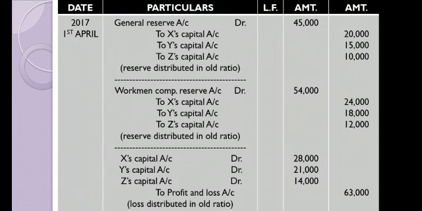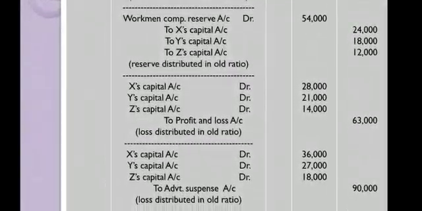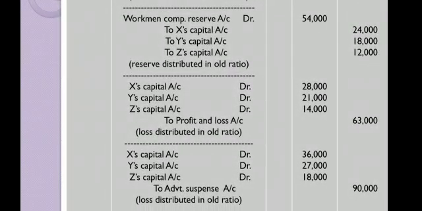Then workman compensation reserve account debit to X's capital account, Y's capital account, Z's capital account. The value was 54,000 divided in old ratio. The credit given will be 24,000, 18,000 and 12,000. Then X capital account debit, Y's capital account debit, Z's capital account debit to profit and loss account. This profit and loss account is nothing but the loss which will be distributed in old ratio, 4:3:2, so 28,000, 21,000, 14,000.